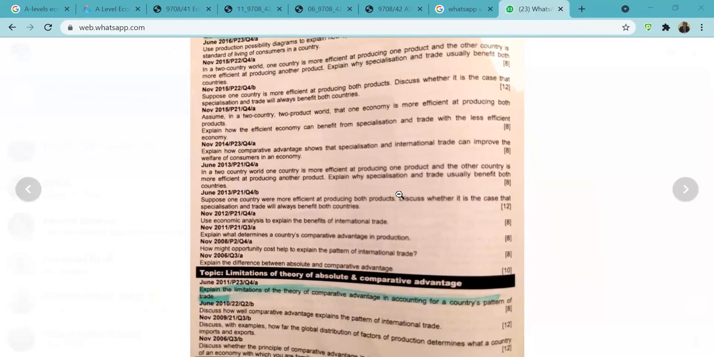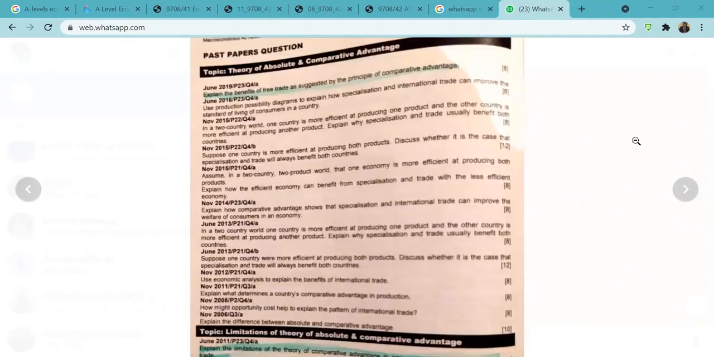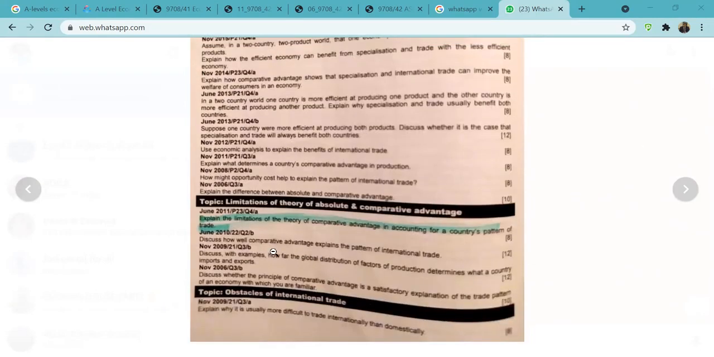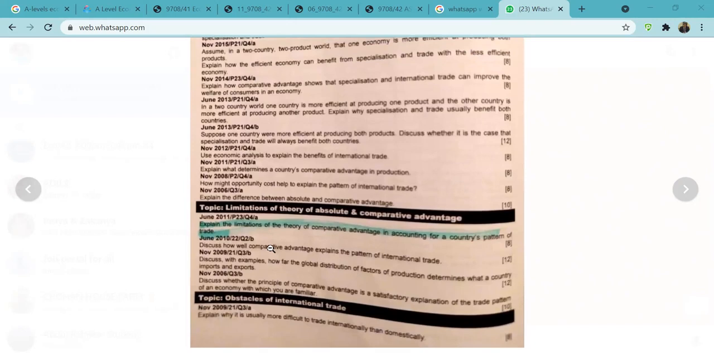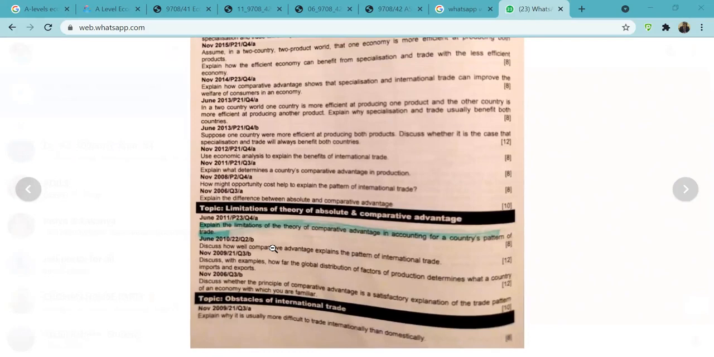Great, very good. Okay, now students, can you move on? Now look at the next point. The next question says, explain the limitations of the theory of comparative advantage in accounting for the country's pattern of trade. 8 marks. Now, listen to this very carefully.